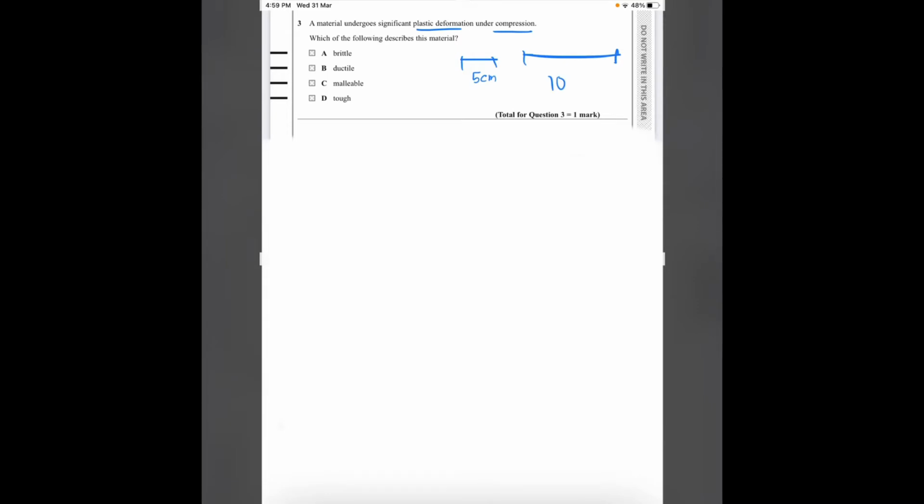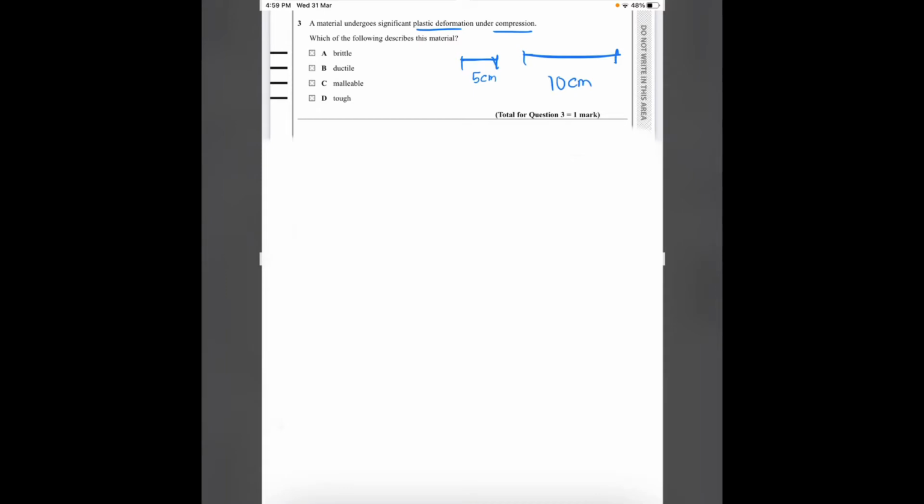So this is called a plastic deformation. An elastic deformation is one in which if I stretch the 5 centimeter string to 10 centimeters, it will then return to 5 centimeters.